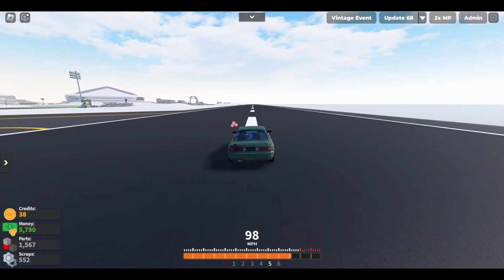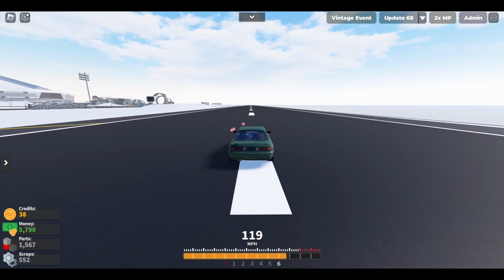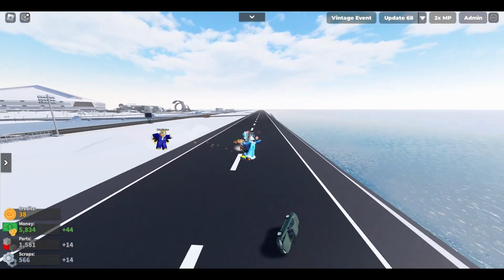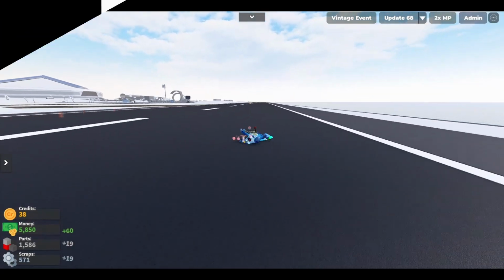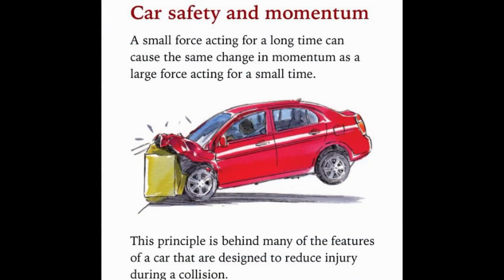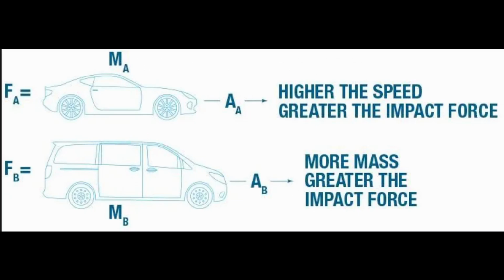And here, the law of conservation of momentum states that momentum doesn't just disappear. Whatever the momentum is, has to be the same after the collision, and the momentum stays constant even if the cars crumple or bounce off of each other. And this is why momentum is so useful in car crashes, because it helps us figure out how motion was distributed between the cars after they collided.